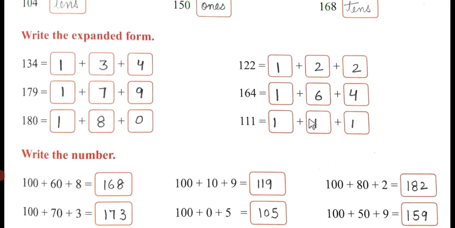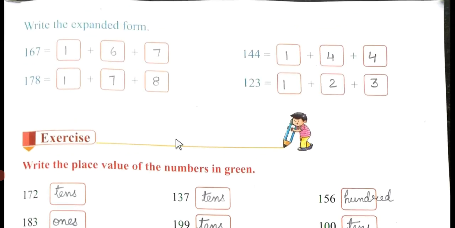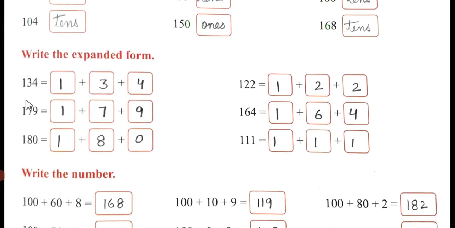So I hope that you have understood the expanded form. I have not written the zeros. I want you to add the zeros here by yourself. The rest of the exercise I have done for you in the book, given on page number 19. Let's move on.